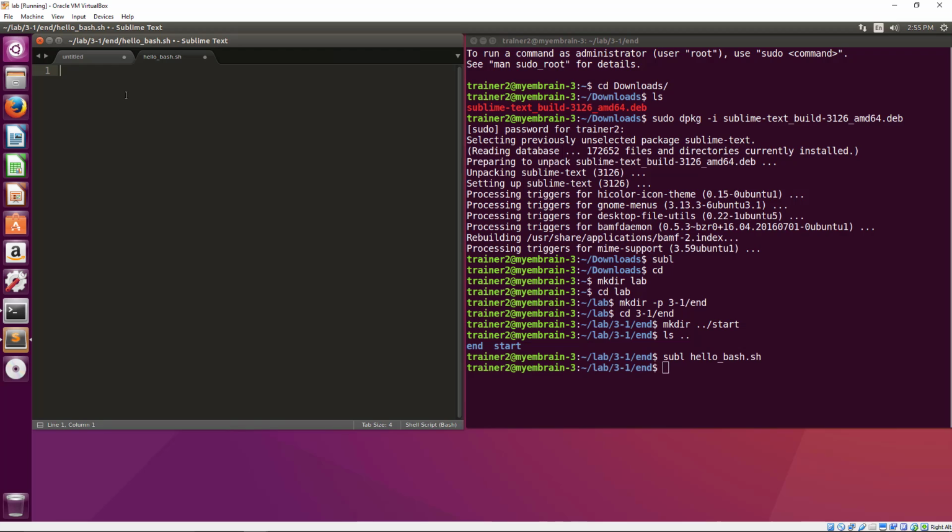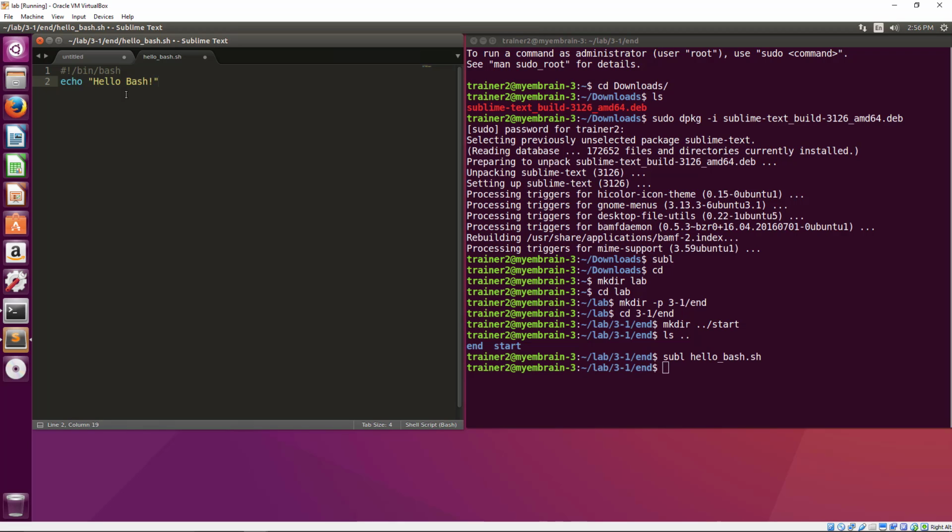We can begin typing #!/bin/bash. The pound sign and exclamation point is a directive to indicate where the system can find the bash interpreter. Enter, and then we say echo hello bash.